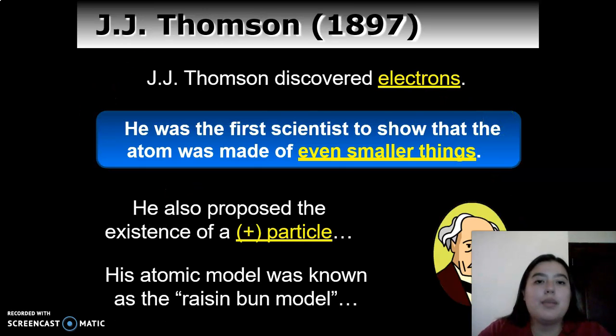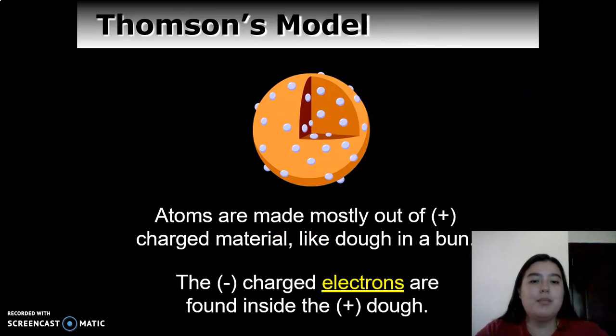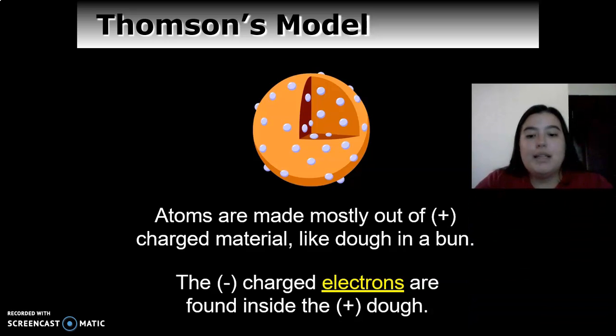Then we have Thomson in 1897, and Thomson discovered electrons. He was the first scientist to show that the atom was made of even smaller things. He also proposed the existence of a positive particle. His atomic model was known as the raisin bun model, and the Thomson model. Thomson models are made mostly out of positively charged material like dough in a bun. The negatively charged electrons are found inside the positive dough, okay?